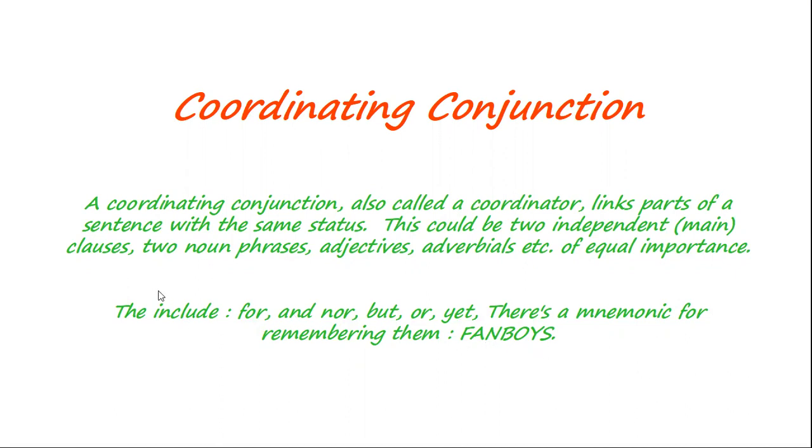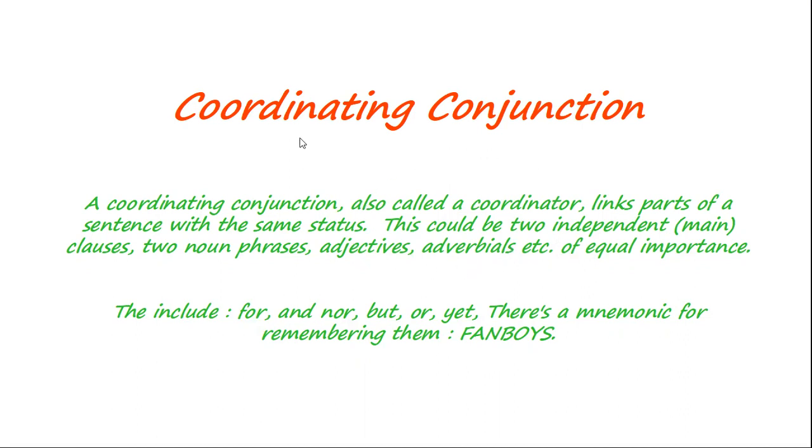Like this: FANBOYS. So this is called a coordinating conjunction. It links parts of a sentence with same status, and this could be two independent clauses, adjectives, adverbials, etc.